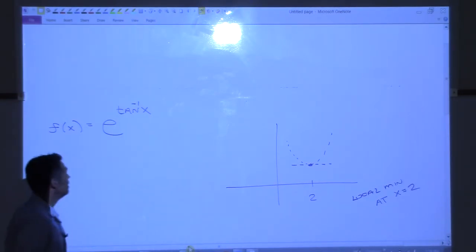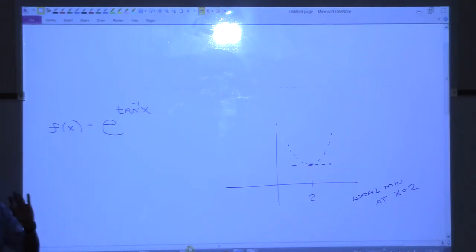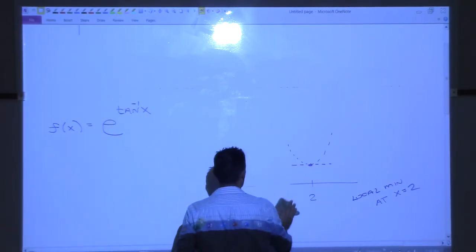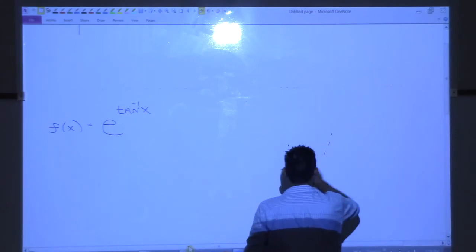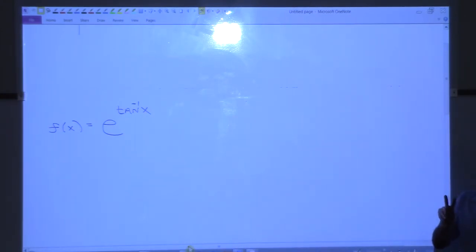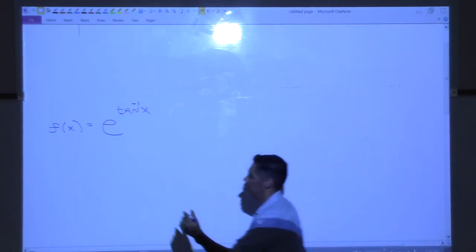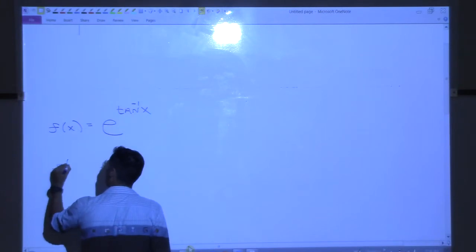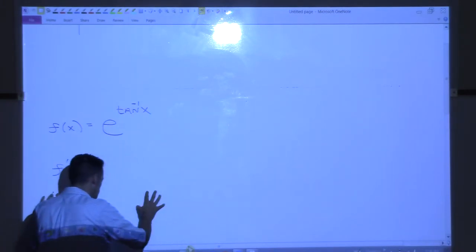All right. Let's just talk local max and min right now. Not all of it, like where it's increasing, decreasing, concave up, concave down. Let's not do all that. Let's just see if we can find local max and mins. If I'm going to use the second derivative test, I've got to take the derivative twice. So let's take the derivative twice. First derivative. I guess maybe I should back up.